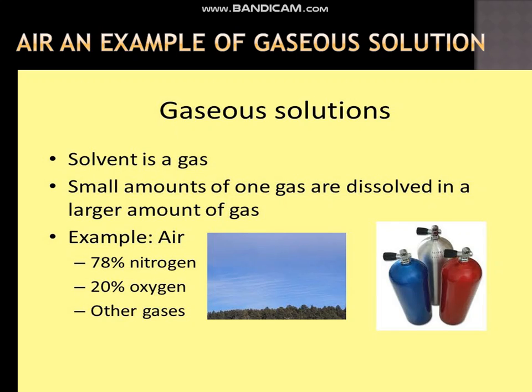Here you can see the example of air as a gaseous solution. In this case, solvent is a gas. A small amount of one gas is dissolved in a larger amount of a gas. Both are gases, so solute and solvent both are in the gaseous state, and the resulting solution, that is air, is also in the gaseous state. So we can see that 78% of nitrogen is present in air. It means the percentage of nitrogen is higher in air, so nitrogen is considered a solvent, and the percentage of oxygen is 20%. Its amount is lesser, that's why oxygen is the solute in this case. So this is the example of a gaseous solution.